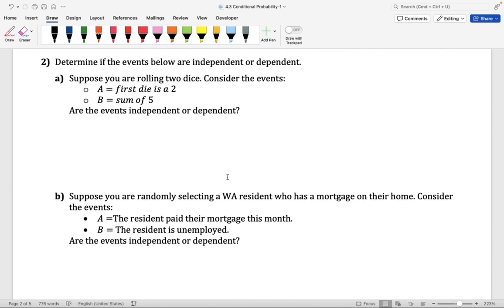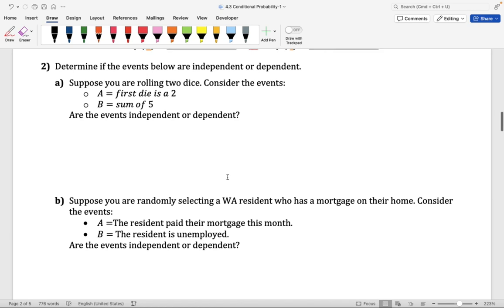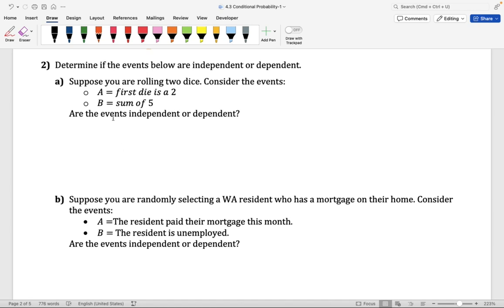Okay. We're going to go back to the previous example where we're going to suppose we are rolling two dice. We're going to consider the same two events. And here I'm going to switch this just because previously we said that event A was getting a sum of 5 and event B was first rolling a 2. So I'm just going to go ahead and switch them. Again, I just want to keep the same order. It doesn't really matter. We can do it the other way around.